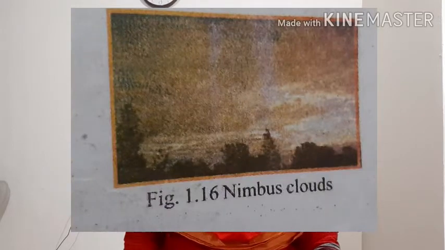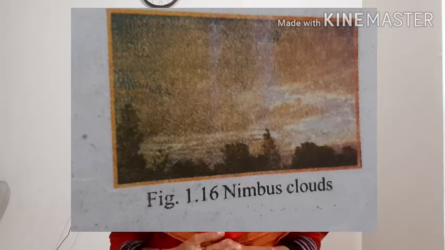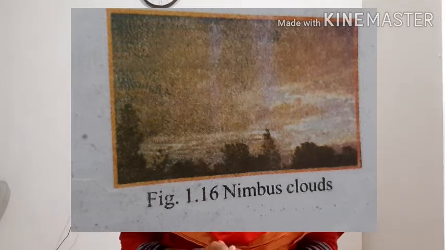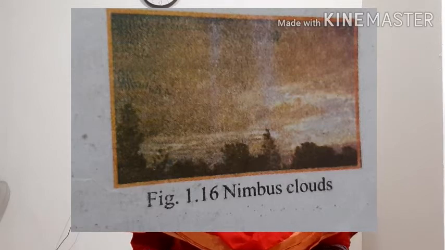Then the next cloud is nimbus clouds. Look at the picture of nimbus clouds. What are the features of this cloud? Nimbus clouds are the dark rain clouds in the lower atmosphere.